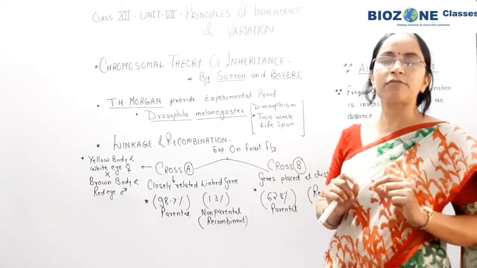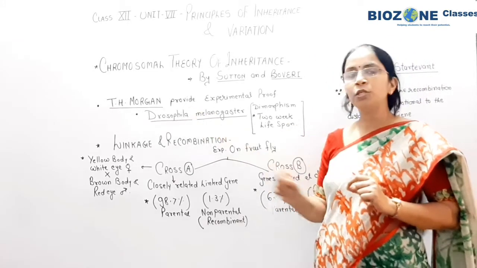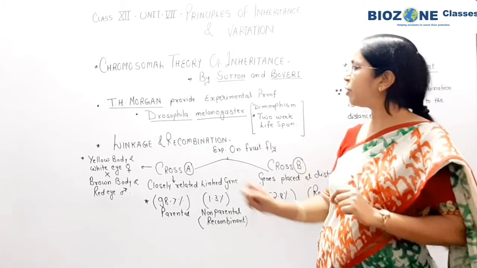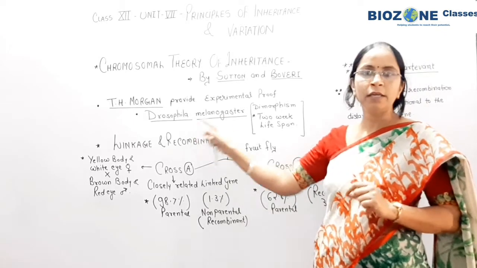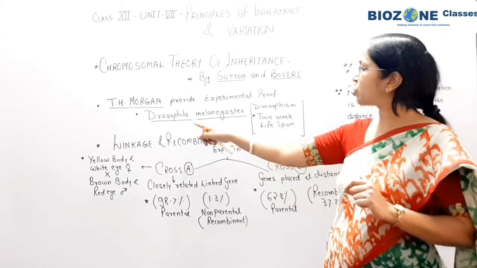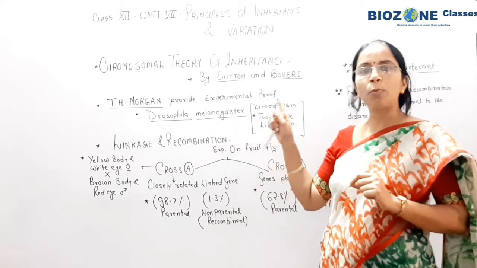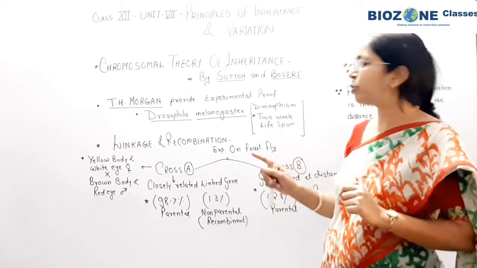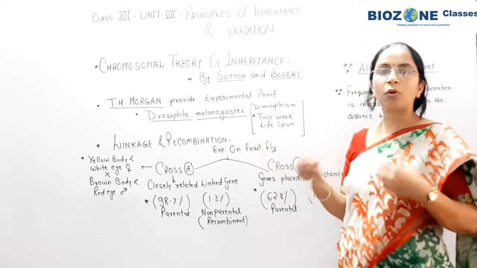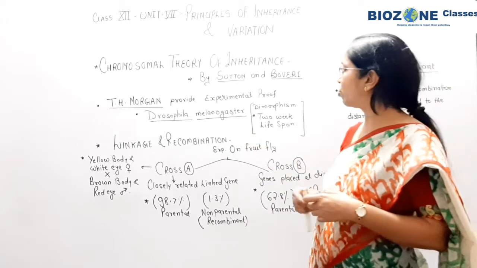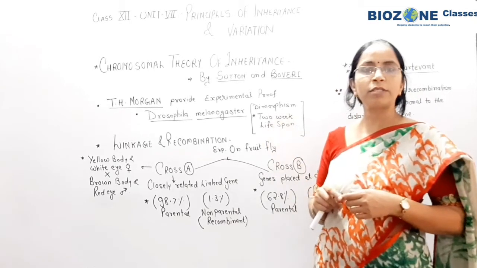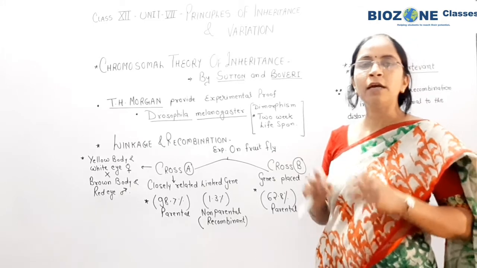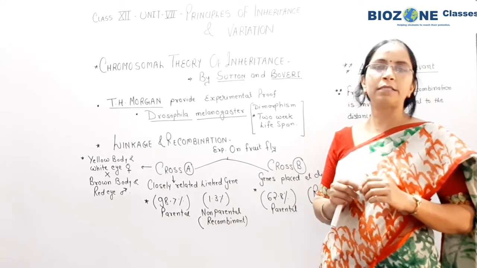And the organism used by T.H. Morgan: you remember the entire work of T.H. Morgan is predominantly based on the fruit fly that is scientifically called Drosophila melanogaster. So why did Morgan use Drosophila for his experiment? That part you remember. First, Drosophila, or commonly fruit fly, shows sexual dimorphism. That means the male and female individuals are entirely separate. And one thing again, diagrammatic part is there.